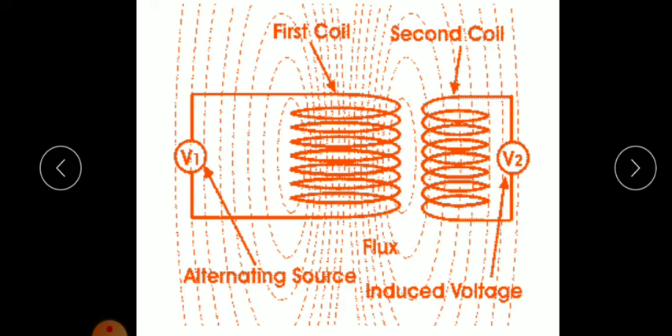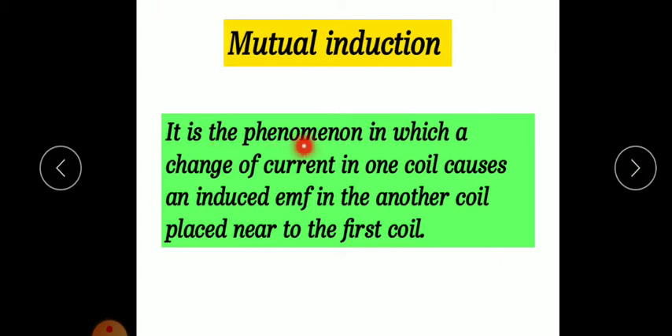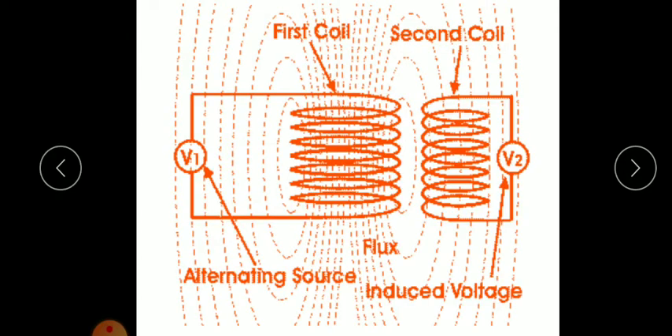Then what is mutual induction? It is the phenomenon by which a change of current in one coil causes an induced EMF in another coil placed near the first coil. So it is the phenomenon in which a change of current in the first coil causes an induced EMF in the second coil. This is called mutual induction.